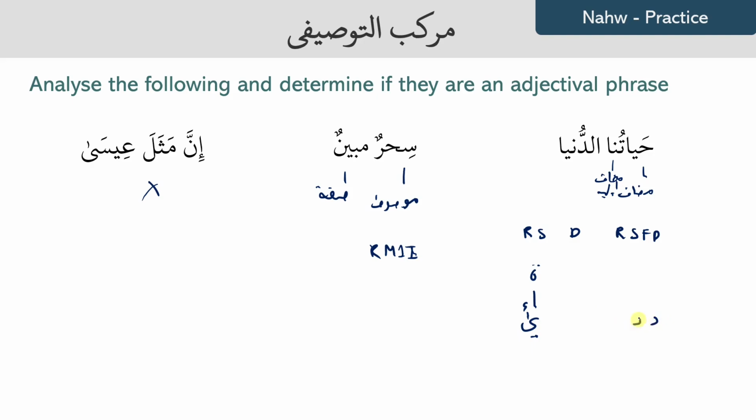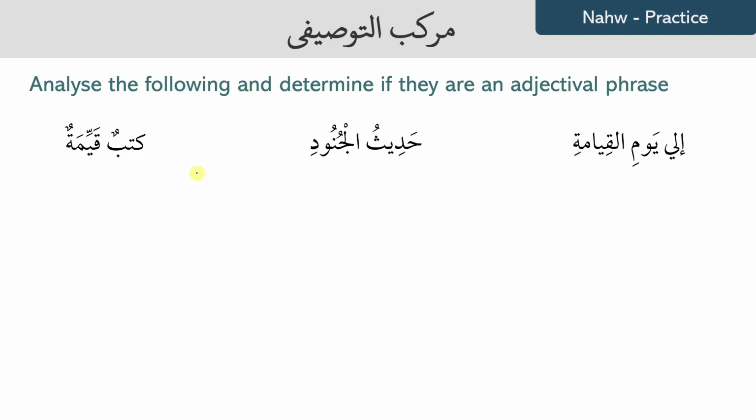So originally it was dunya and it had two yas together, and the Arabs didn't like that, so they just converted that into an alif. So this is actually feminine. The properties do match, which means that this is a sifa for the word hayat. And this means our worldly life. And sihrun mubin means clear magic, a clear magic. And then inna mathala Isa is undoubtedly the example of Isa.